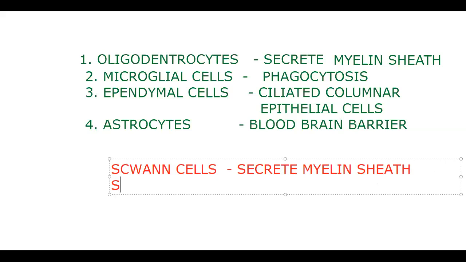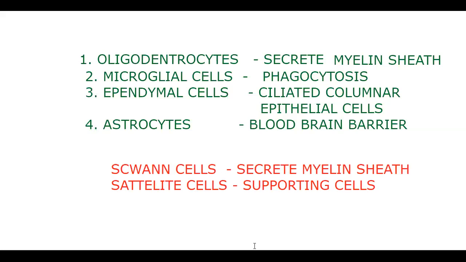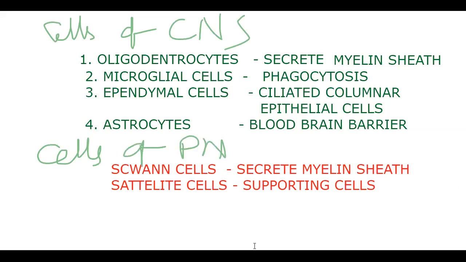Next, satellite cells: supporting cells around the cell bodies. Very good. So these are the cells of the CNS, and these are the cells of the PNS. That's it. This is the final, and we have completed the structural organization chapter. The whole chapter is completed.